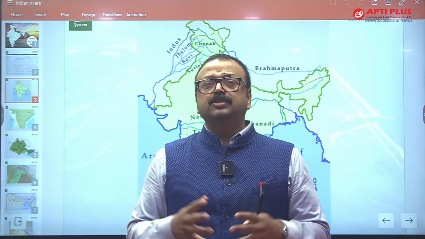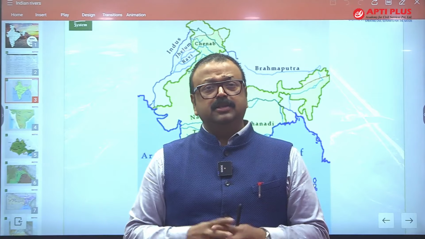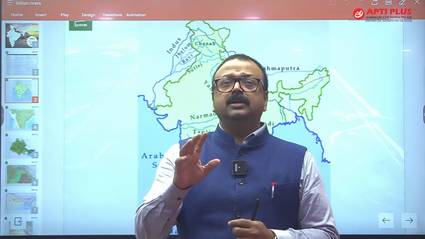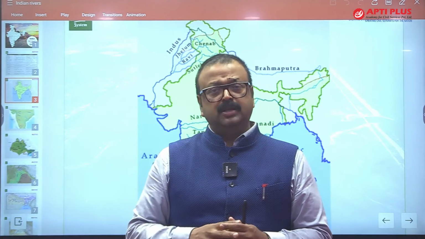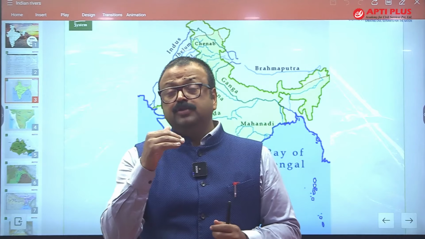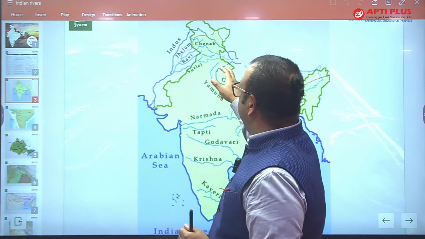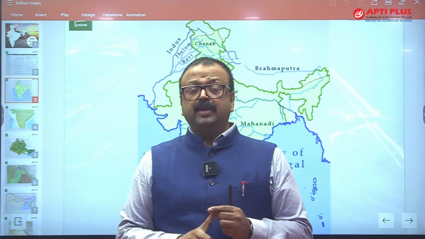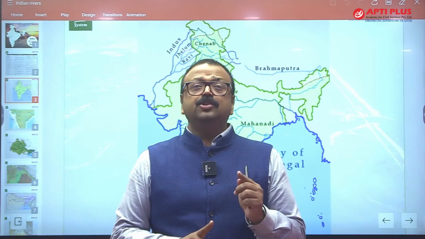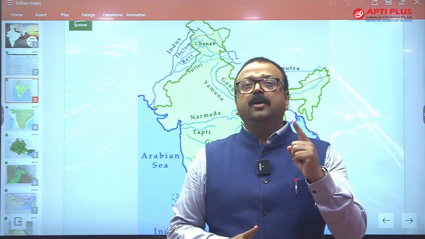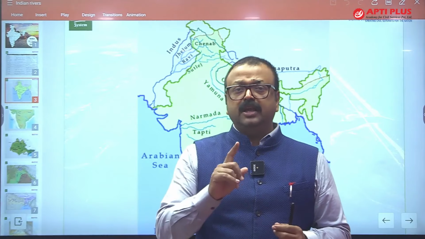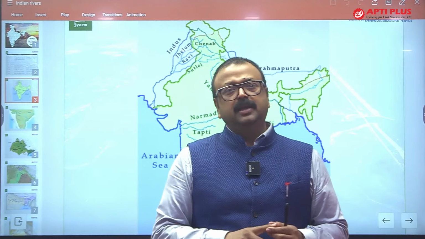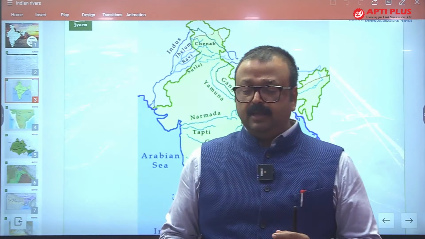Our young recruits are securing our border, and for them we have to supply arms, ammunition and food. And to reach there we have only one way, and that is Nubra and Shyok Valley. So Nubra and Shyok Valley is the way which can lead us to the Siachen base camp. Fine. That's why these two rivers are important.